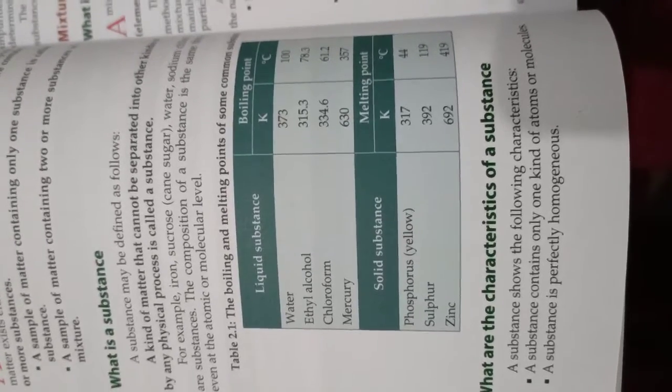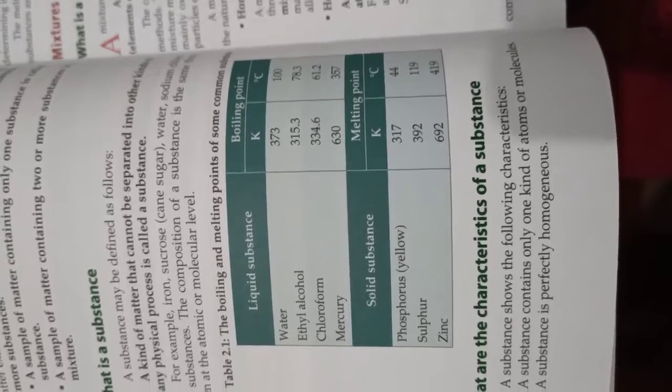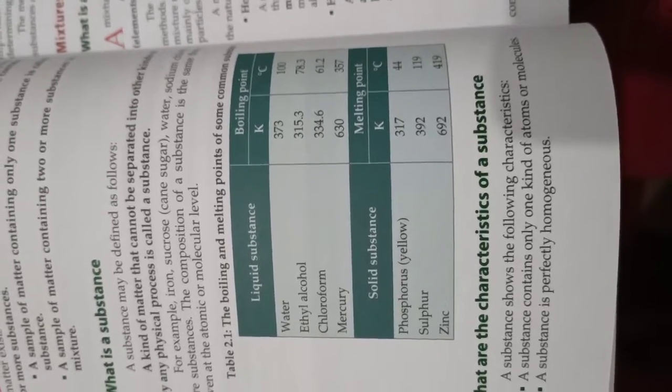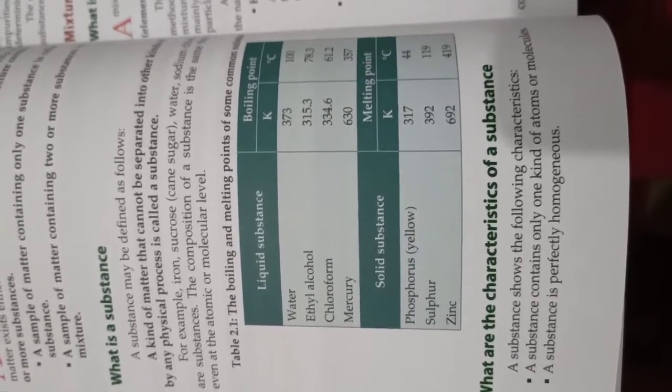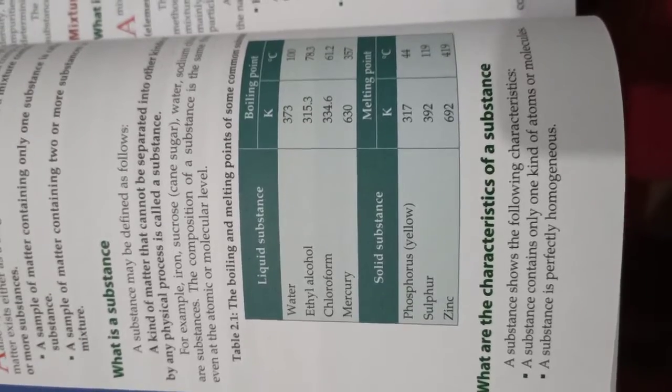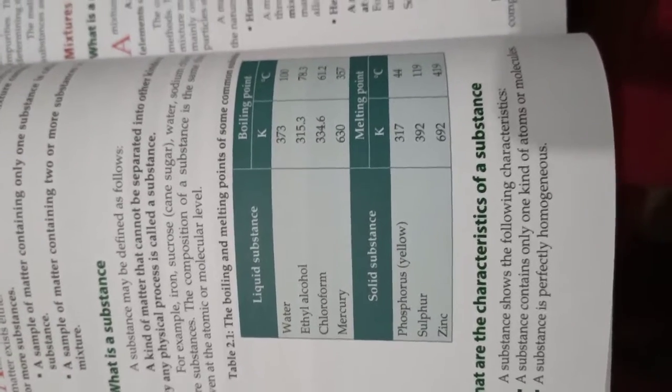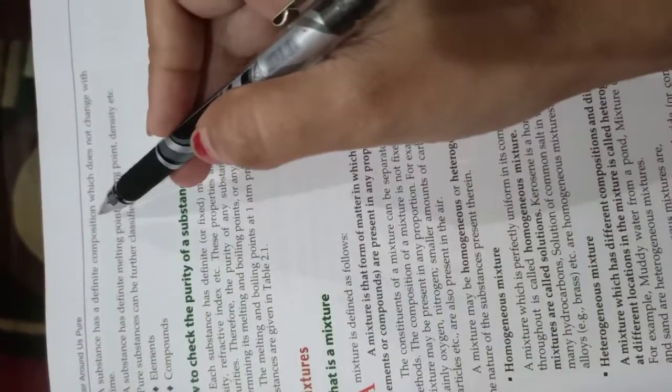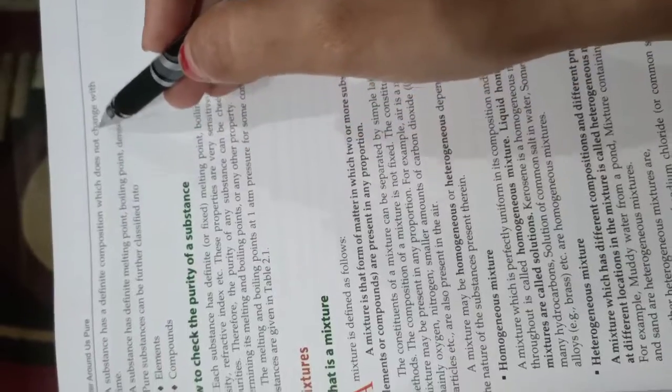It means it is fully mixed in the water. A soluble mixture which is fully mixed in the water is said to be a homogeneous mixture.